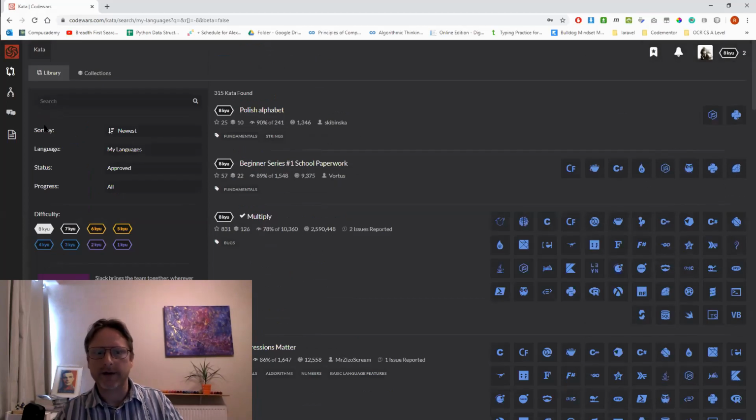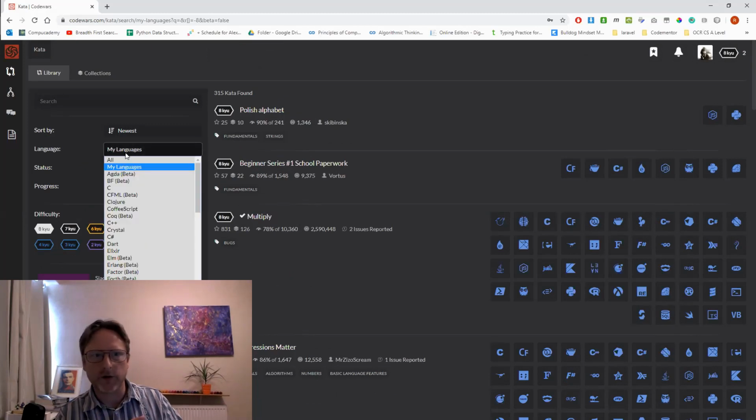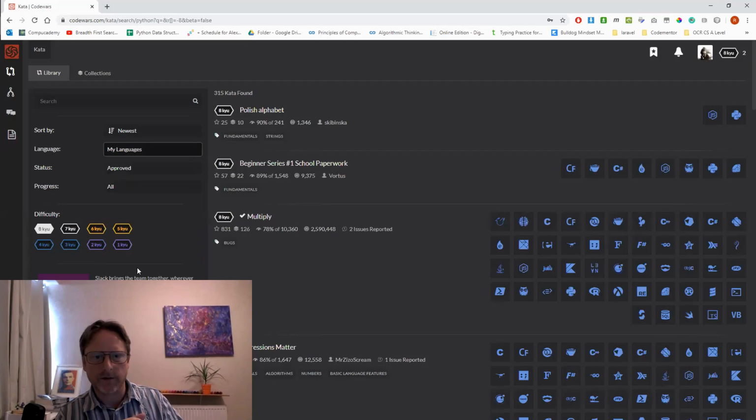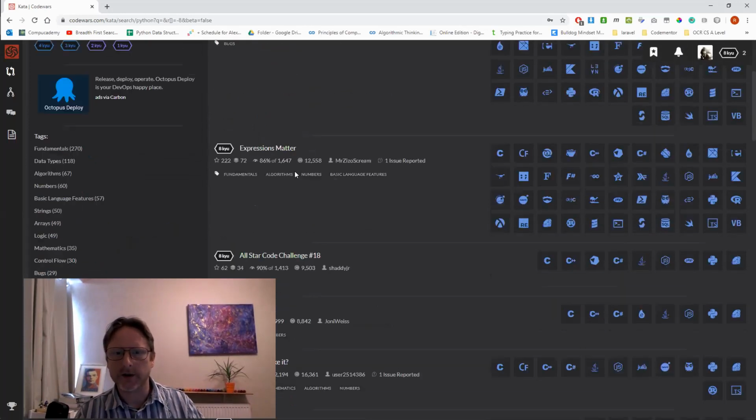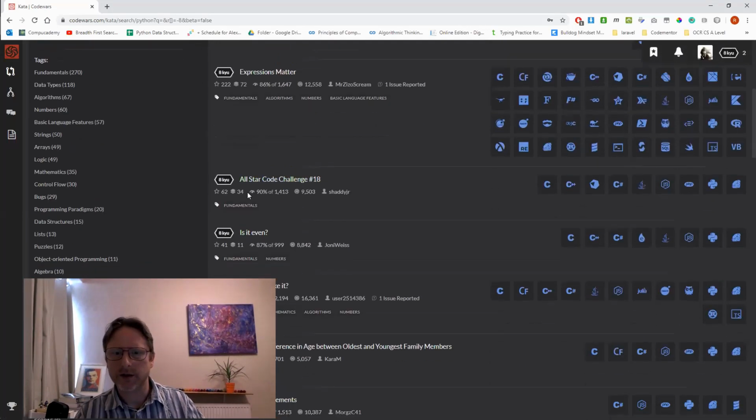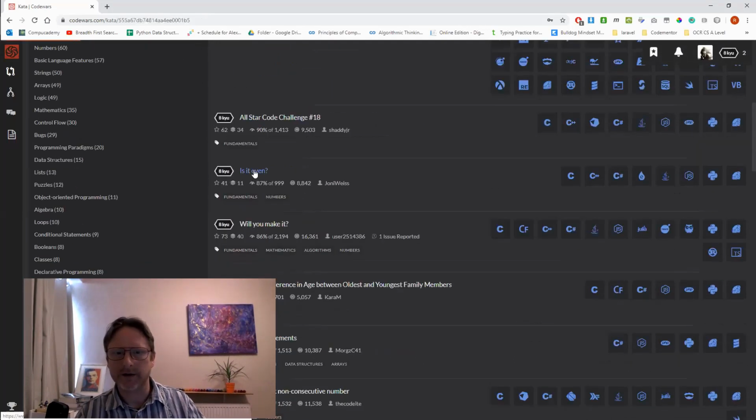And as I've only selected Python as my language, they'll all be Python ones, I guess. But if you wanted to choose specific languages, you could choose Python, or JavaScript, or PHP, whatever it is you're learning. Okay, so you can see here that on the 8th Q Python ones, this multiply one has actually been ticked. That's the one we did for the initiation at the beginning. Okay, so I'm not going to look at that one again. Let's just look at, is it even? That's a classic challenge.